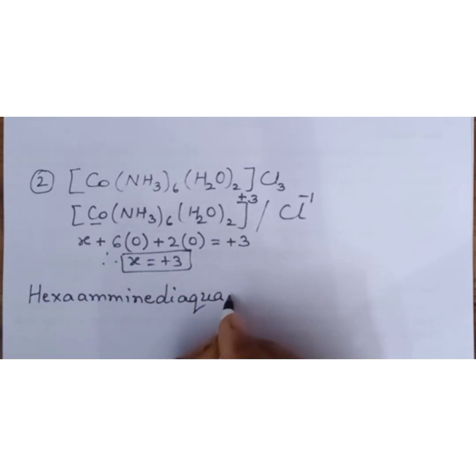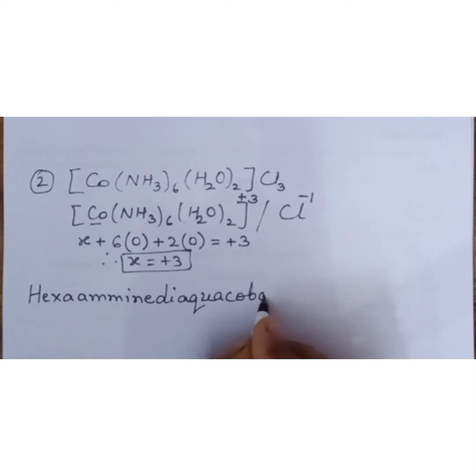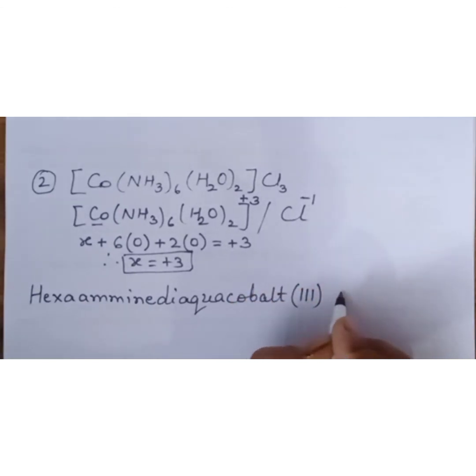Now the name of the central metal atom, since it is present in cationic complex, no ending. Cobalt. Oxidation number of the central metal atom in Roman numeral, and chloride is the counter ion.